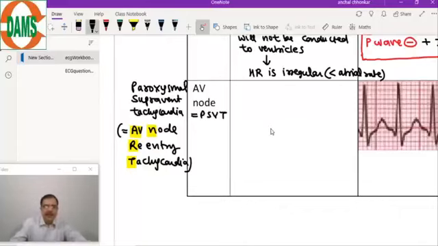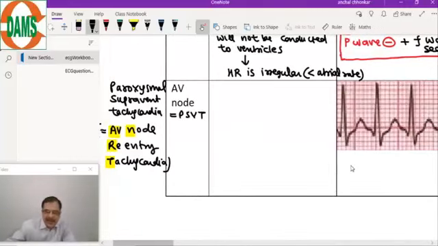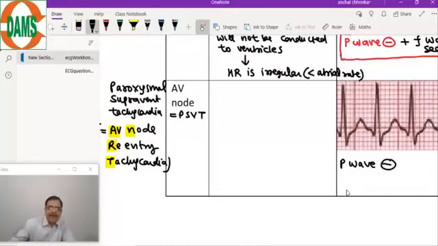So that means if we describe the ECG of this condition, ECG of AVNRT, this is due to the re-entry circuit. So here the P waves are absent and heart rate is regular.